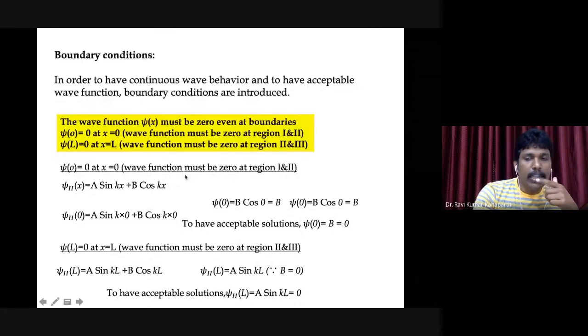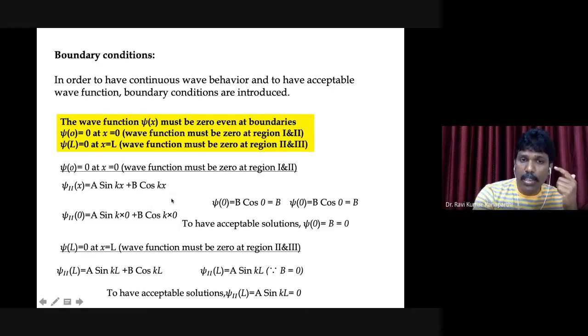And when we try to impose a boundary condition, that is b is 0. If b is 0, therefore this part is neglected. Only we are left with this. Now suppose, as per this particular argument, either a or sin KL has to be 0.